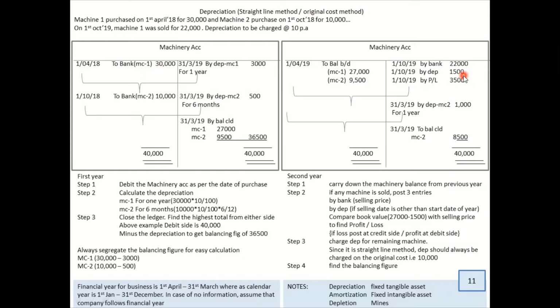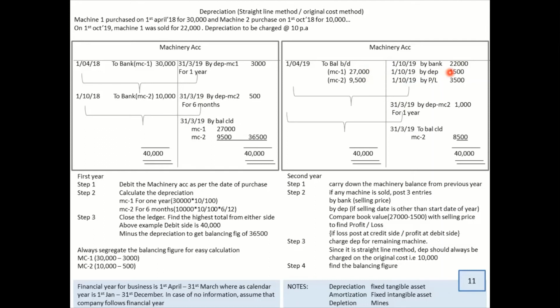The next aspect is very important. Be very careful and understand how you find whether there is a profit or a loss. Now, what is the book value? With the book value, you should compare your selling price. The book value is not 27,000 here. 27,000 minus 1,500, if you do, you will get your book value.